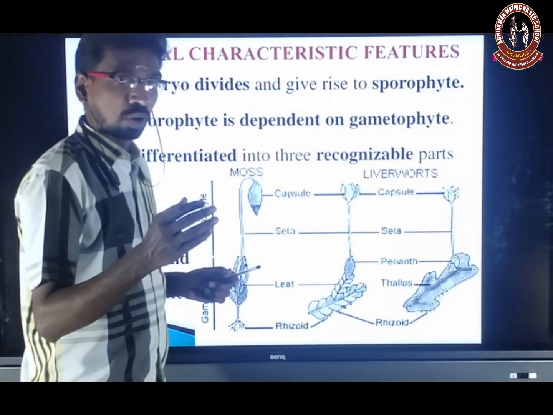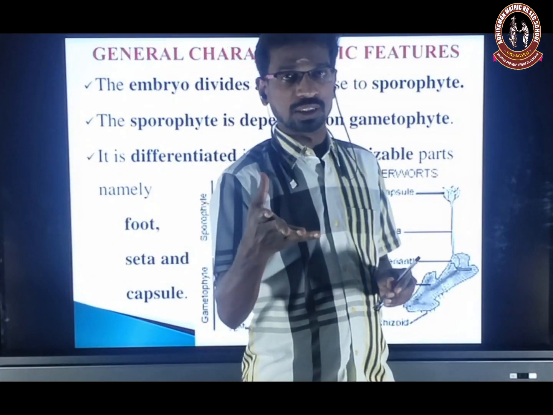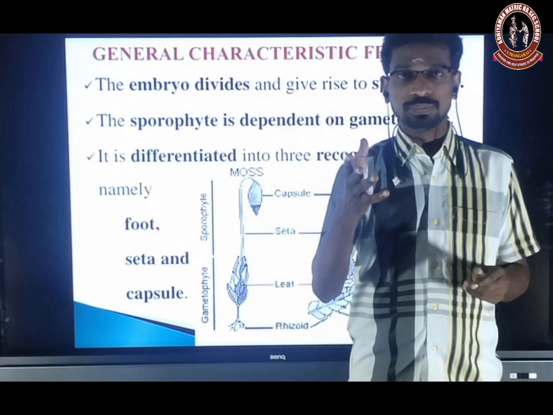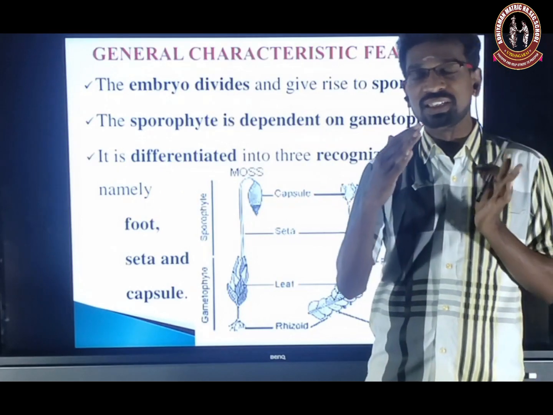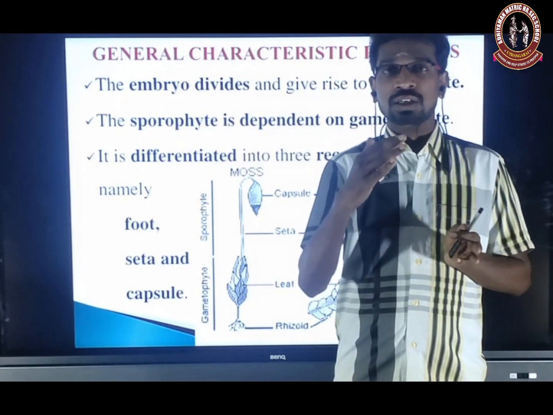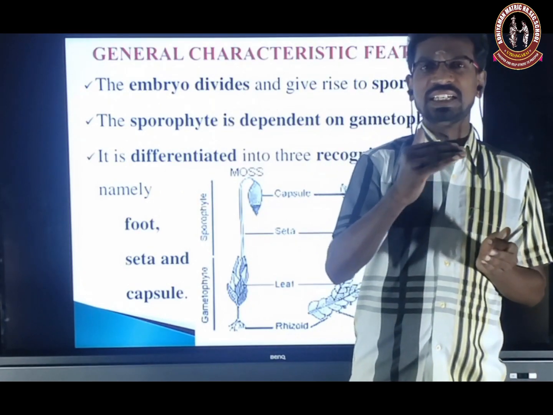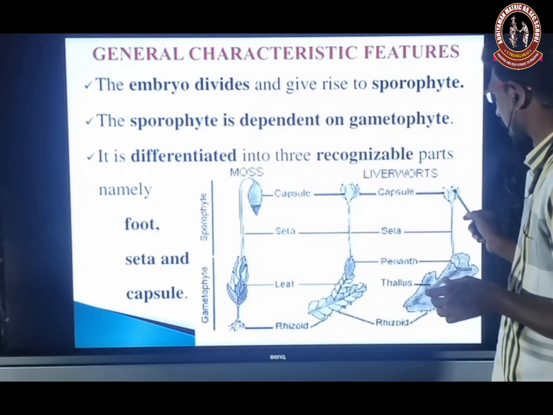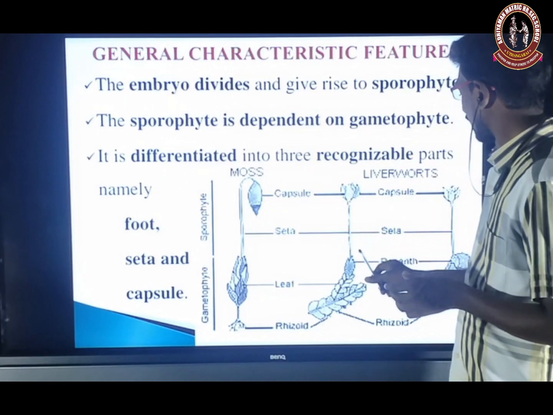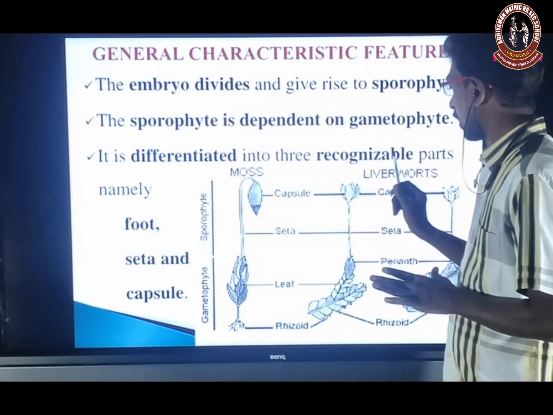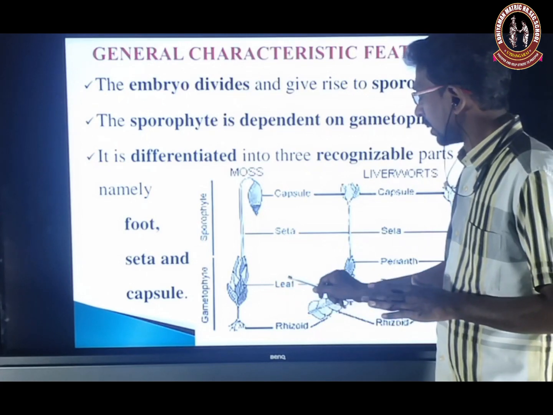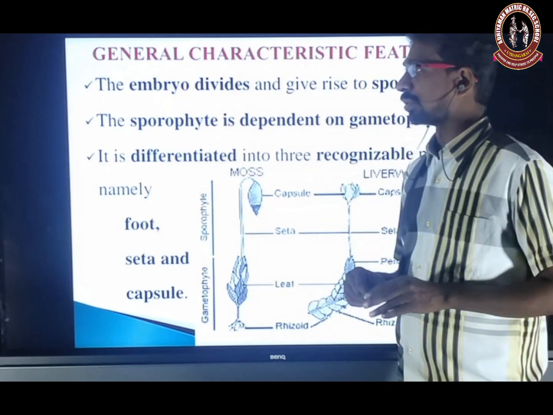Okay, so in the lower group of bryophytes, only the capsule is present. In the middle, it only has the foot and the capsule, but in the advanced form, there are three distinct regions: the foot, seta and a capsule. So this is a primitive form, only capsule. It is a little bit advanced. It has the foot and the capsule. It is the most advanced bryophyte. It has the foot, seta, and the capsule.